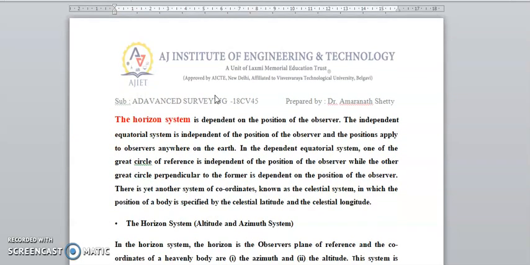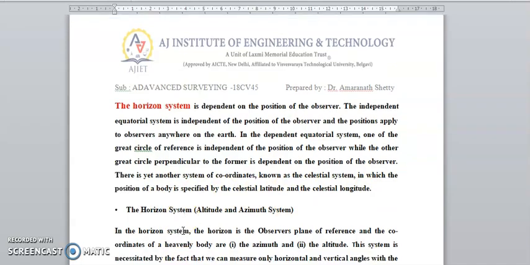The horizon system depends upon the position of the observer. The independent equatorial system is independent of the position of the observer. Therefore, the great circle of reference on the earth depends upon the equatorial system and is independent of the position of the observer, while the great circle perpendicular to the former depends upon the position of the observer. There is another coordinate system known as the celestial system, in which the position of the body is specified by celestial latitude and celestial longitude.